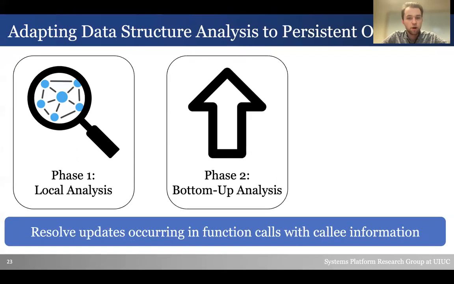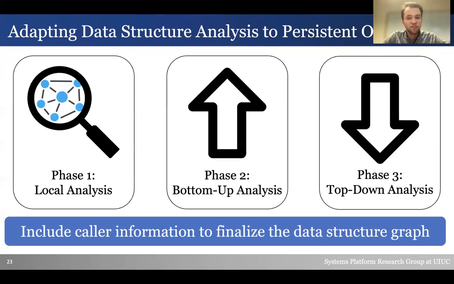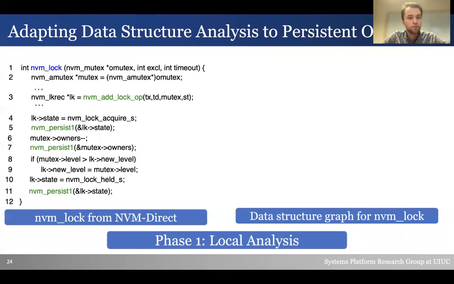In the second phase, bottom-up analysis, we use callee information to resolve the effects function calls have on the local variables in our function. Finally, top-down analysis incorporates the caller information to finish the graph. We will go through how we create the data structure graph in DeepMC. To do so, we will use an example from the NVM Direct framework, their implementation of a persistent lock, in particular, their locking function itself. The data structure graph will be on the right.